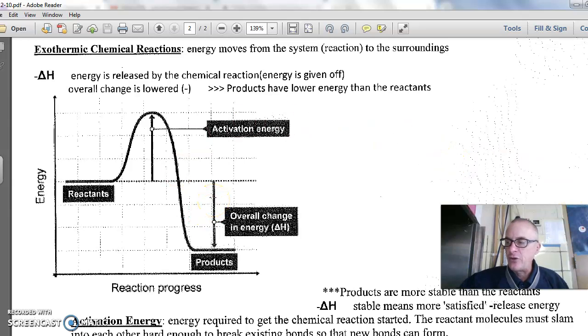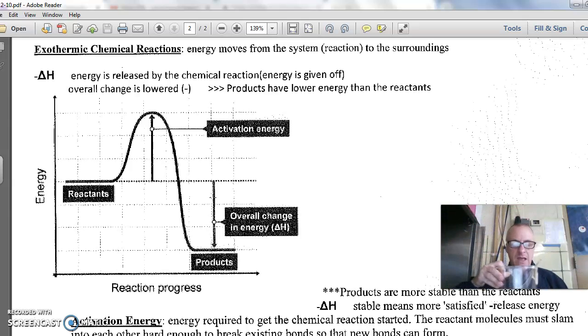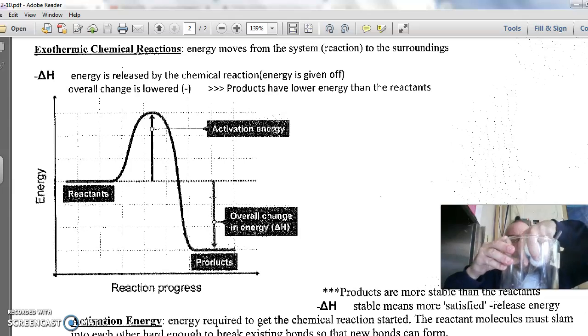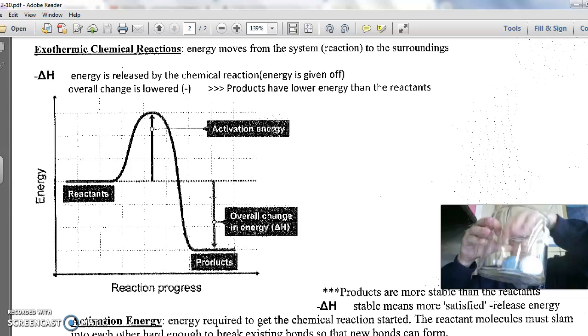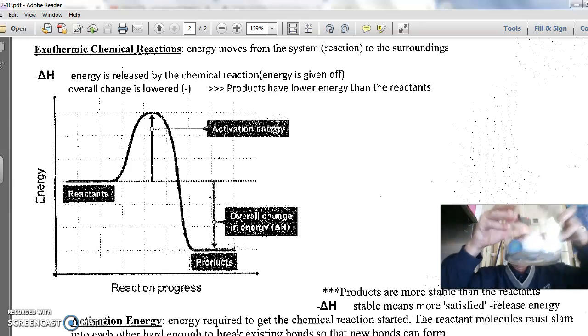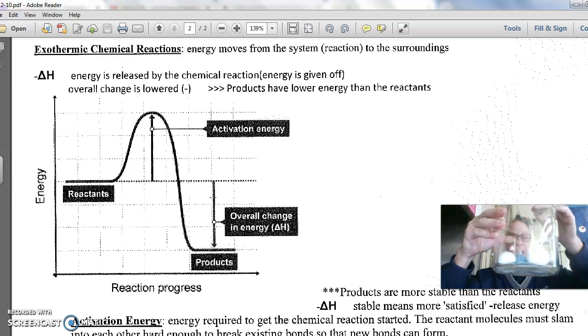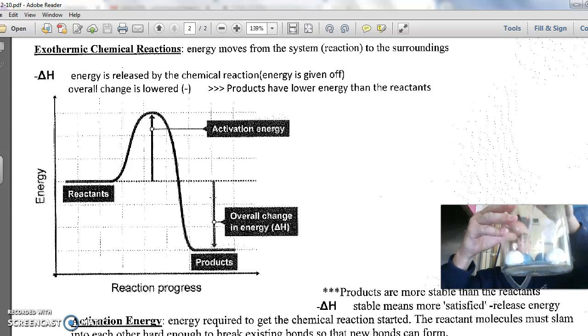How will I know an exothermic reaction happens? Well, let's say I have a reaction container. And in this reaction container, I put in a thermometer. Can you see the thermometer? Let's say I fill this thing with water. And then I put in the things that are going to react. The white balls start off with the white ball. The blue balls start off with the blue ball. And we add energy to break them apart. And when we're done, the white hooks up with the blue, the blue hooks up with the white.